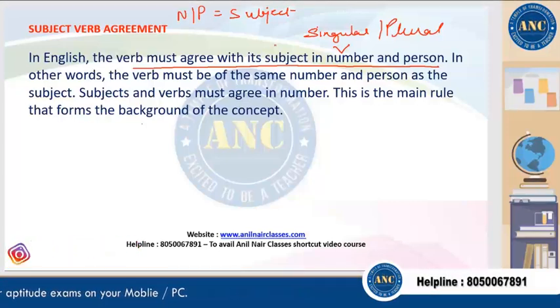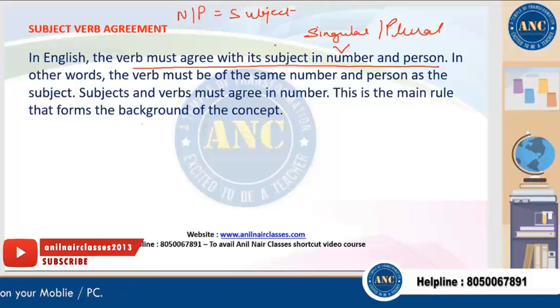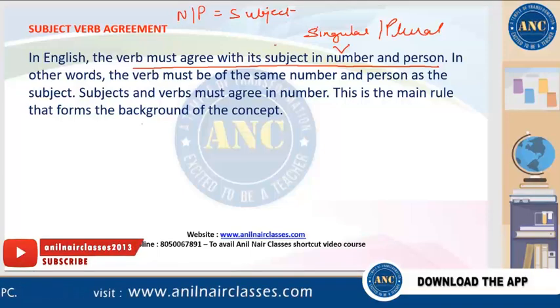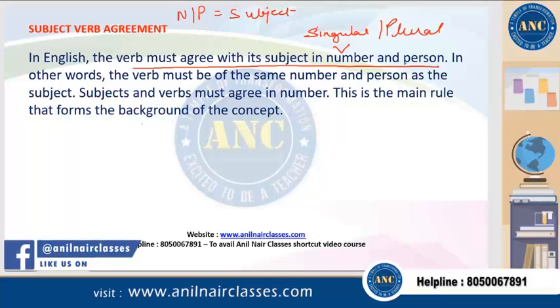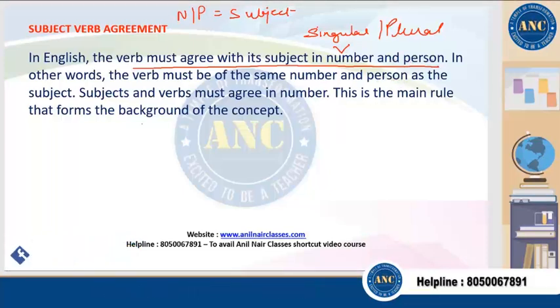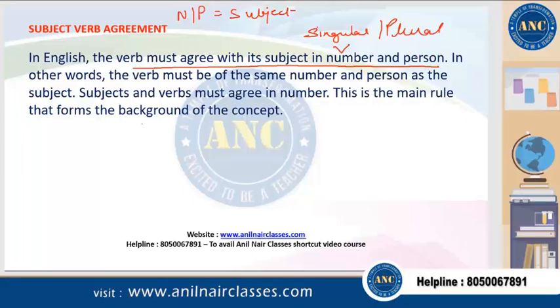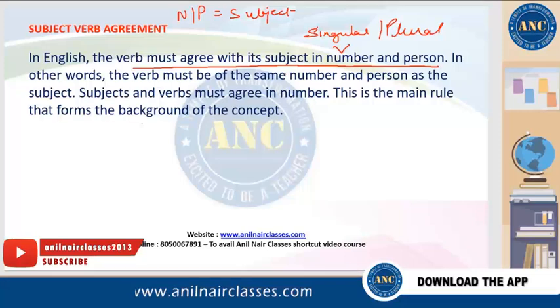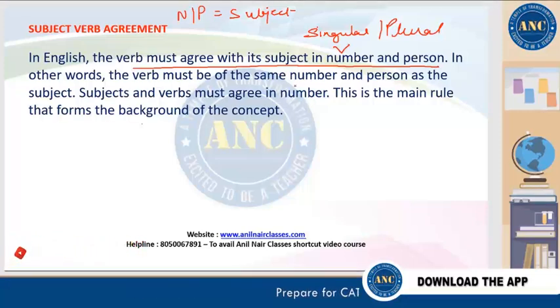It should also agree in terms of first, second and third person, which we discussed with pronouns. So they should have the same number.